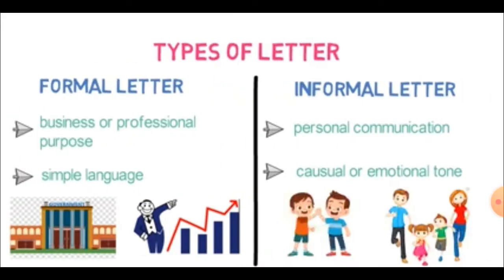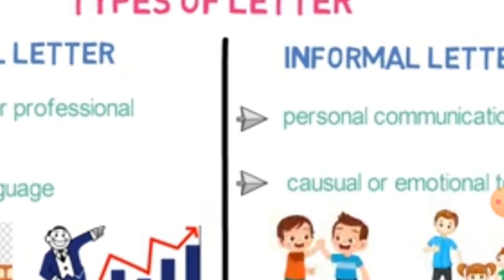To revise a bit, we have done the formal letter in our previous lecture. Formal letters are written for business or professional purposes, and very simple language has to be used. Don't write short forms like haven't, isn't; they are not allowed. You have to write the complete have not, is not while writing a formal letter. In an informal letter, you can use casual language like haven't, isn't, aren't. You can use that language, and today we are going to do the informal letter.